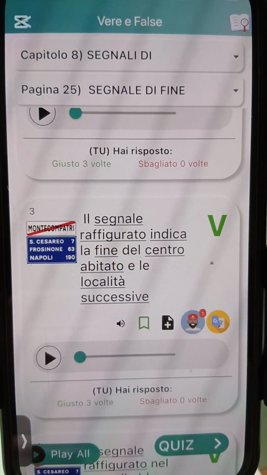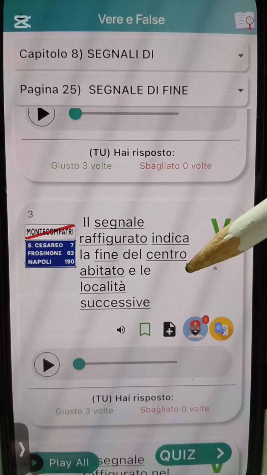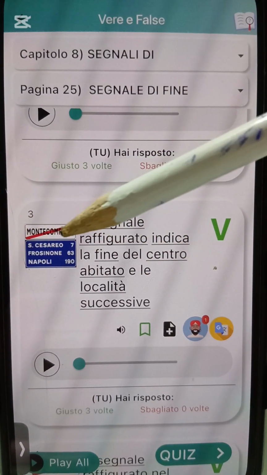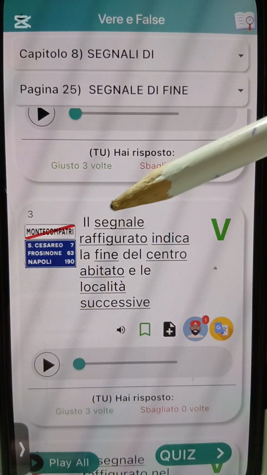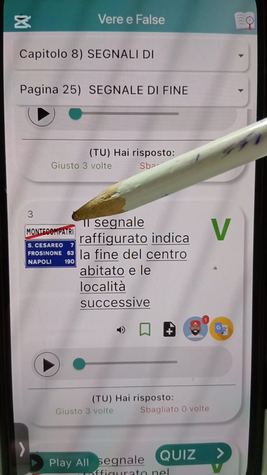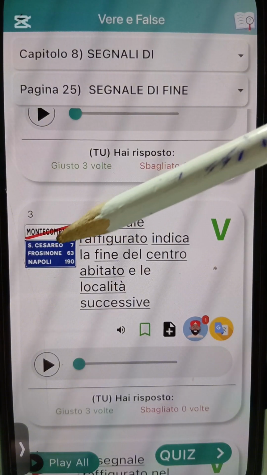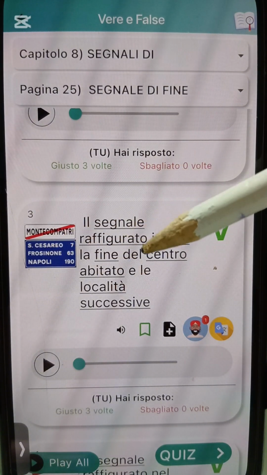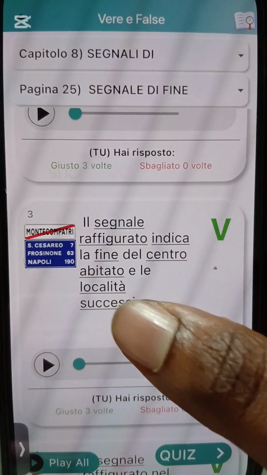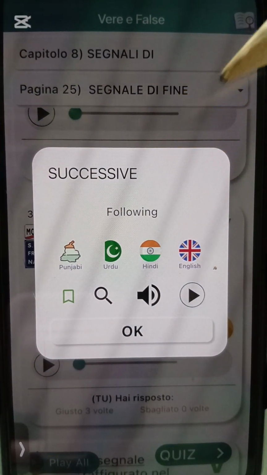Il segnale raffigurato indica la fine del centro abitato e le località successive. Okay, e say this sign figure, e dey indicate la fine del centro abitato. E dey indicate the end of city center. If you see am, they cross am with red. The moment you comot for this place, the moment you see this signboard, you pass this signboard, e don show say you don already comot for that city. You don comot for the city. Now e say e dey indicate the end of centro abitato, with the following location. Successive means following.